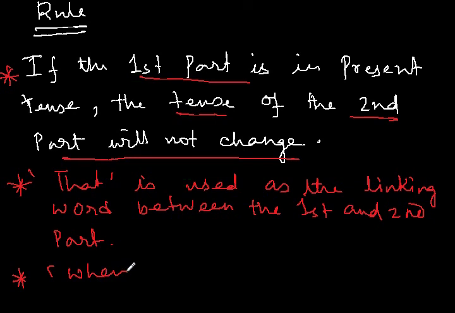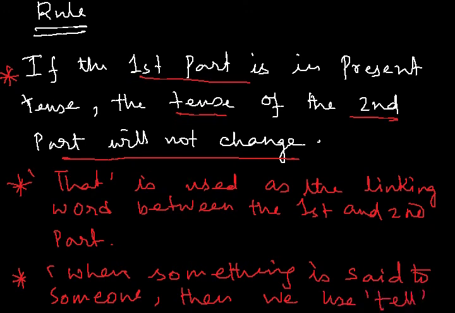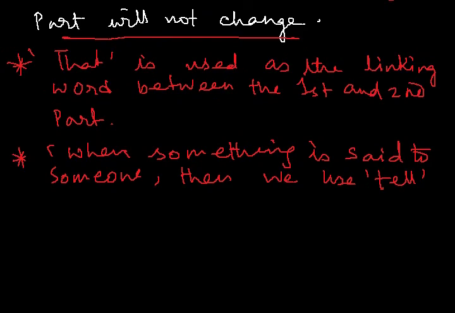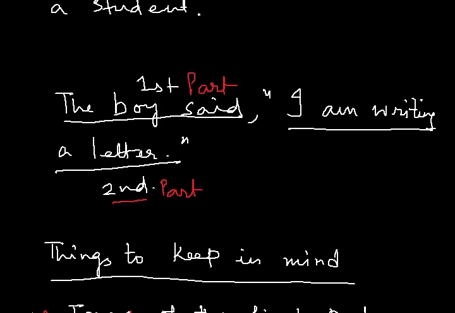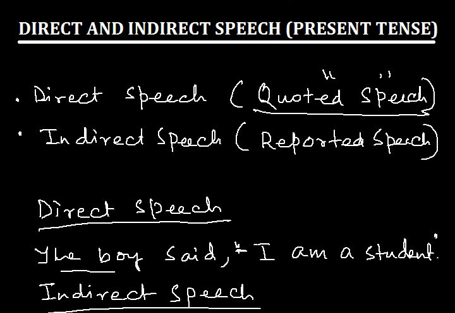So when something is said to someone, then we use "tell". So I hope I've made it pretty clear for you how to change a sentence from direct to indirect when the first part is in present tense.